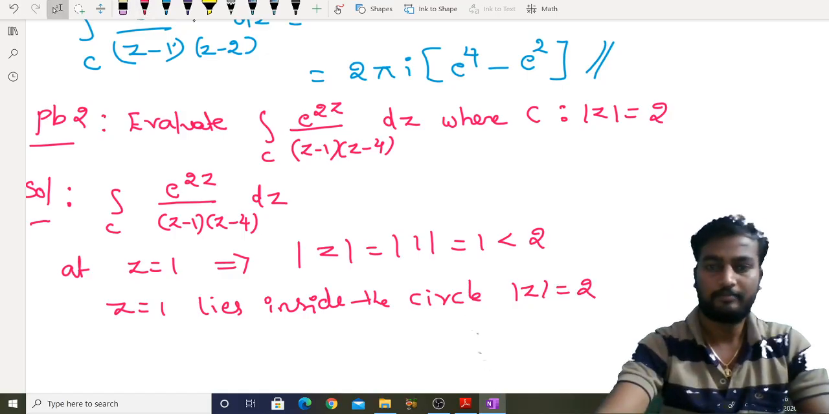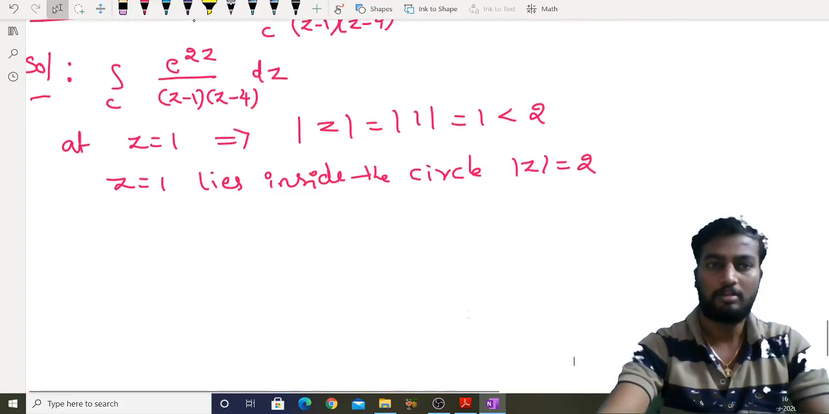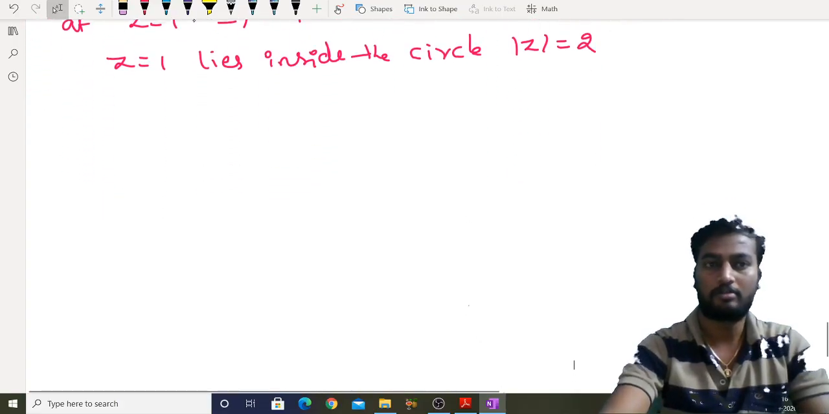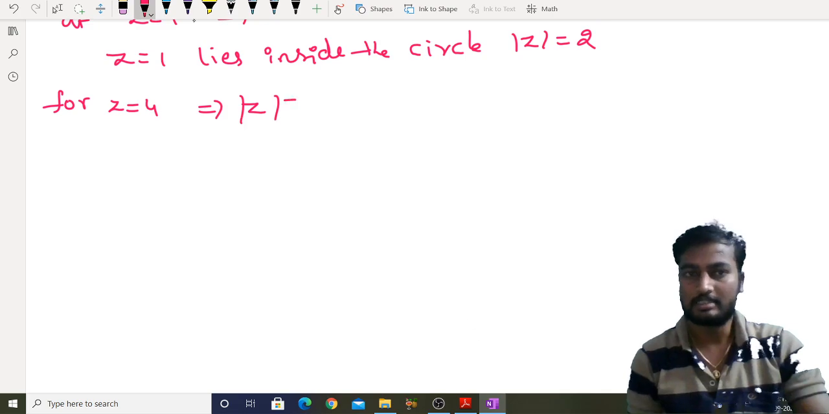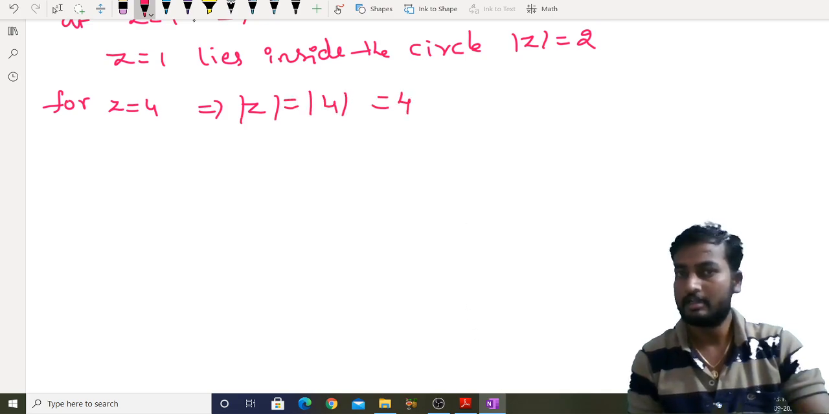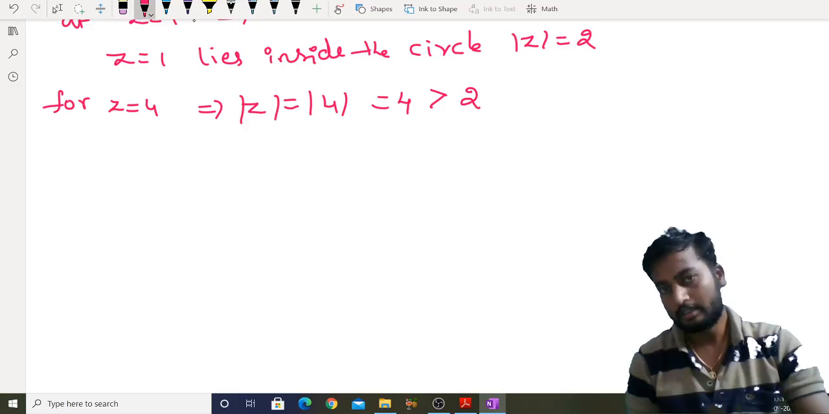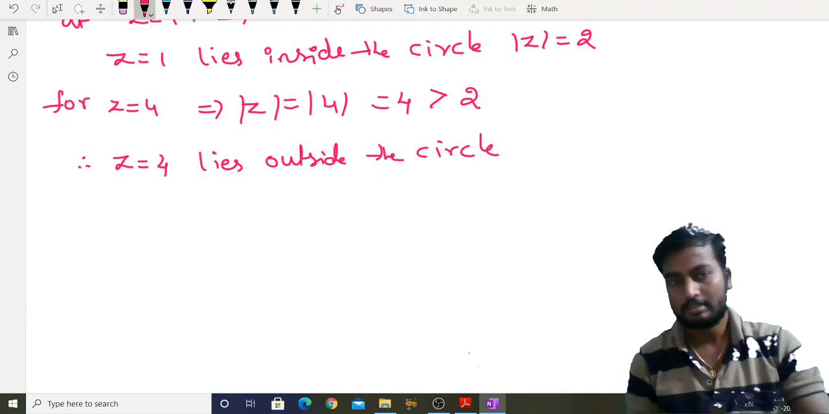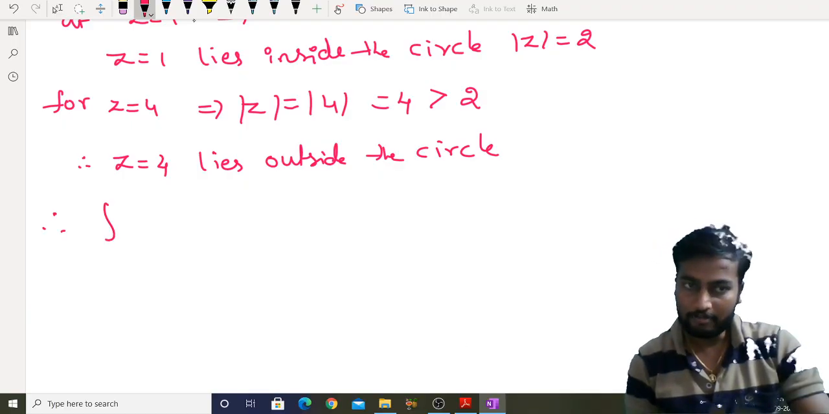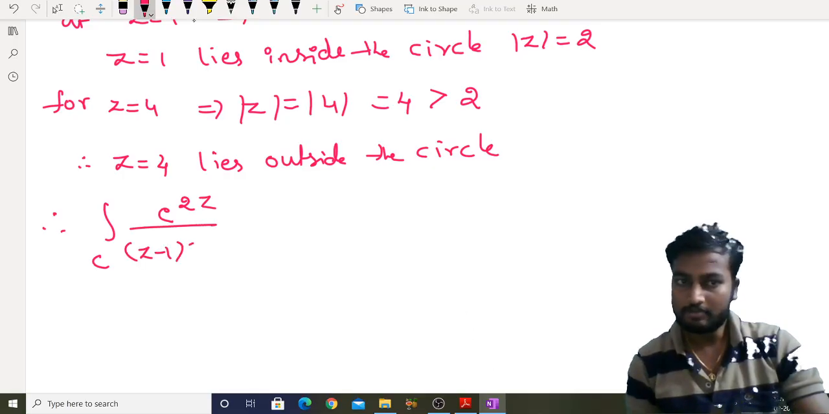Now similarly, how to check for z equal to 4? Modulus of z is equal to modulus of 4. 4 is greater than 2. So therefore z equal to 4 lies outside the circle, right? So therefore, how we write our question is e power 2z by z minus 1 z minus 4 dz.